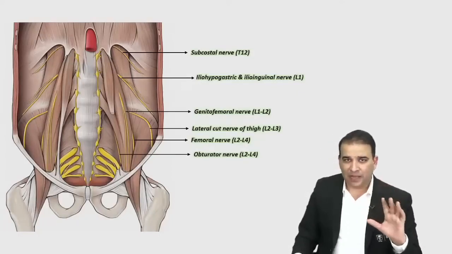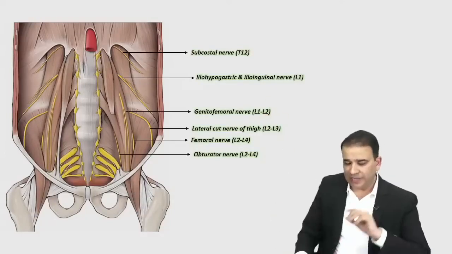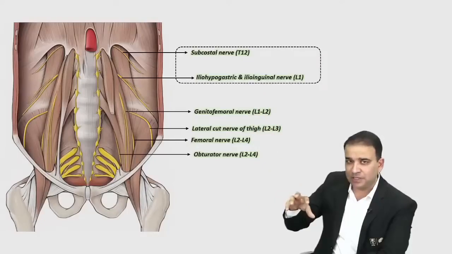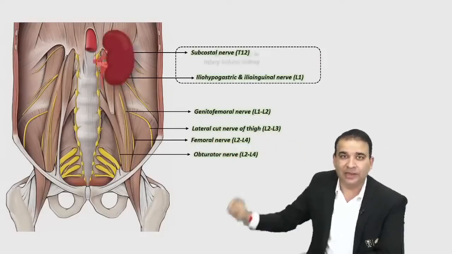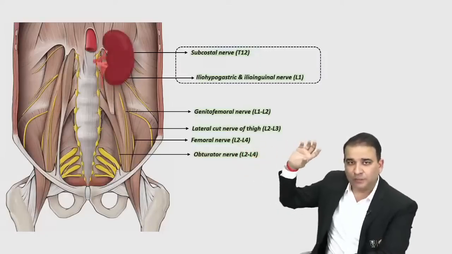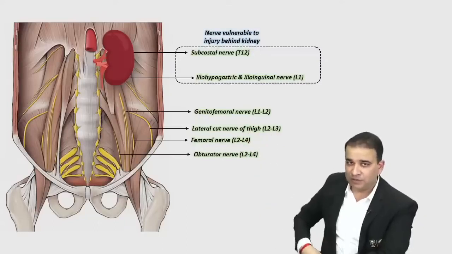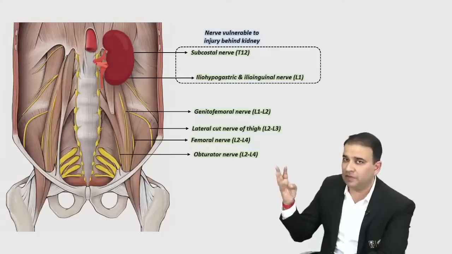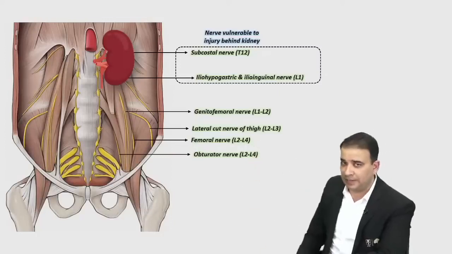Now look at this. I want all of you to please look at the screen, guys. Out of all these nerves, look at the subcostal nerve, iliohypogastric nerve and ilioinguinal nerve. The importance of these nerves as per this discussion is that they form the posterior relation of the kidney. They are present just behind the kidney, and that's why these nerves are vulnerable to injury when you approach the kidney surgically from the posterior side. So subcostal nerve, iliohypogastric nerve, ilioinguinal nerve: they are in the renal bed, or you can say in the posterior relation of the kidney.